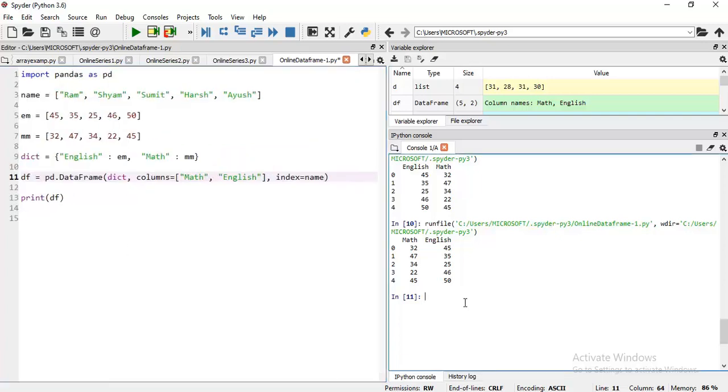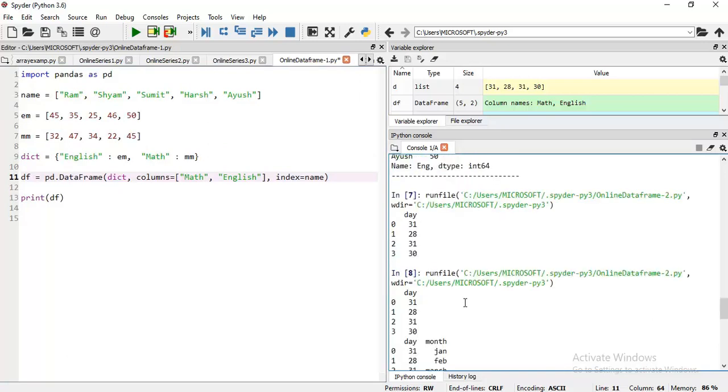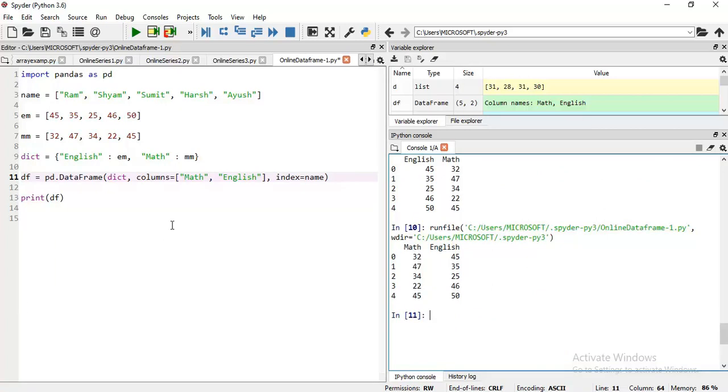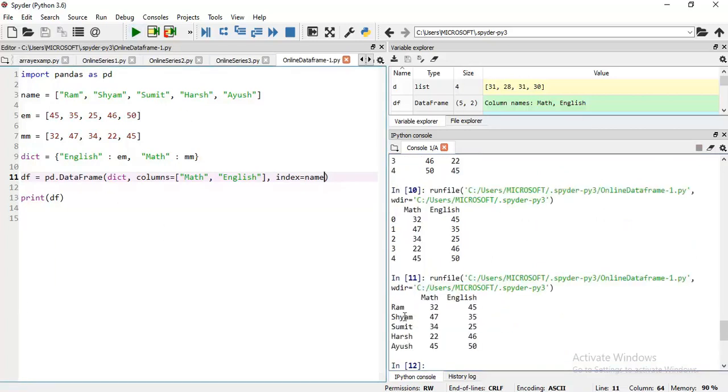Sorry, I forgot to zoom the screen. Let me execute the code, and now you see that the default index has been replaced by the label index. This is the first method.